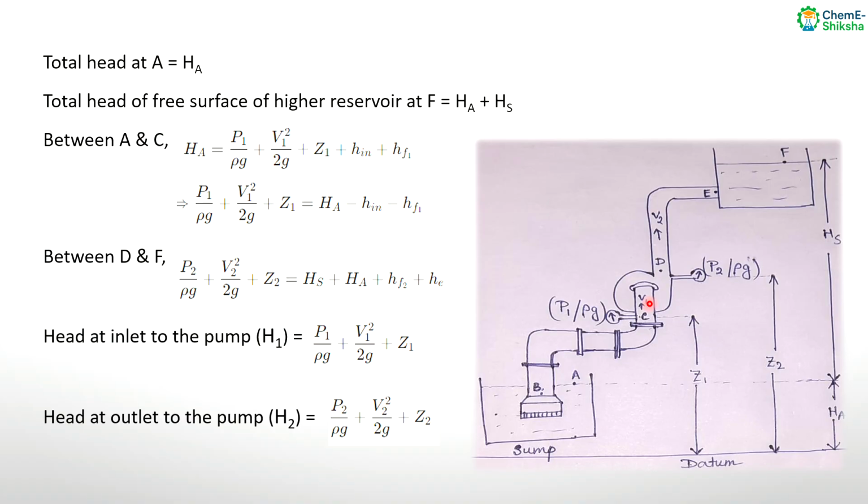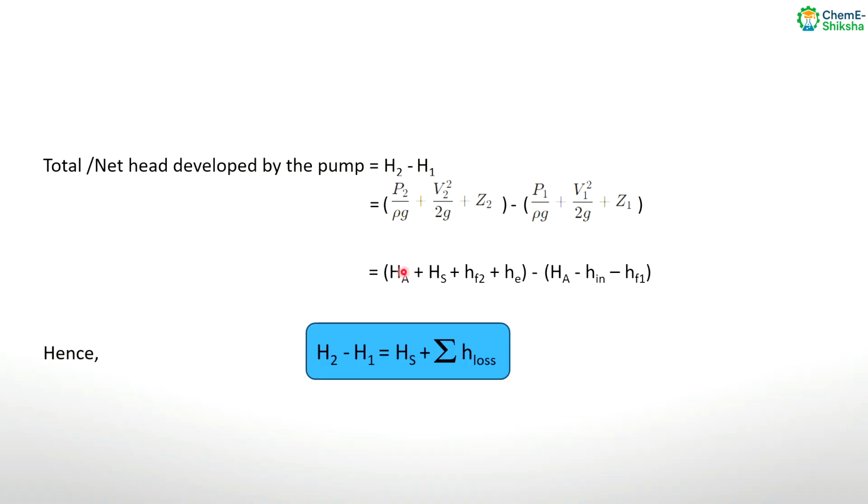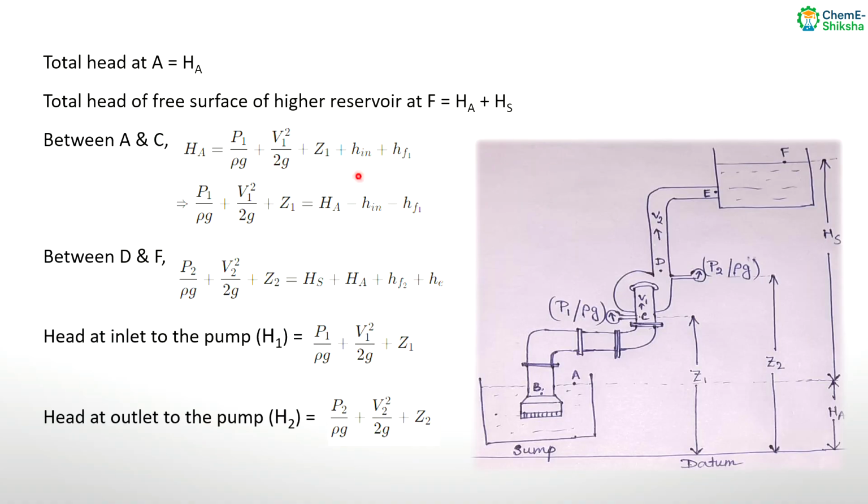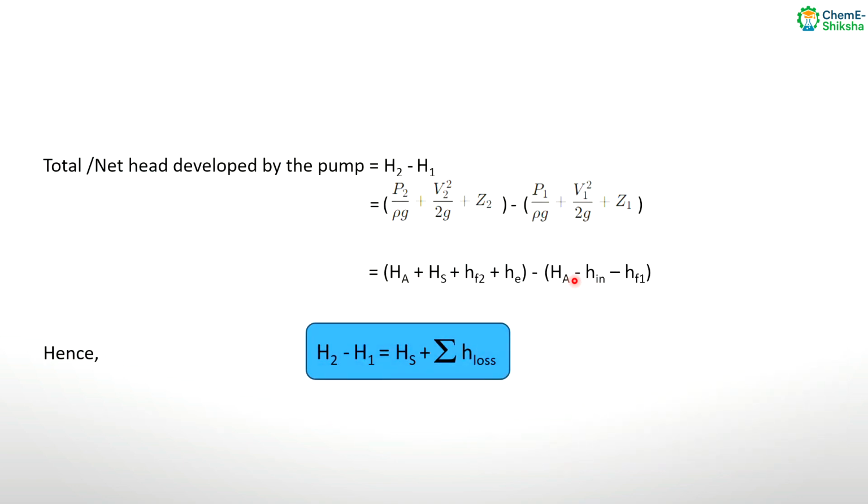So the net head developed by this pump is H2 minus H1. We can see that P2 by rho g plus V2 square by 2g plus Z2 is equal to HS plus HA plus HF2 plus HE, written over here. And P1 by rho g plus V1 square by 2g plus Z1, that is H1, is actually HA minus H in minus HF1.